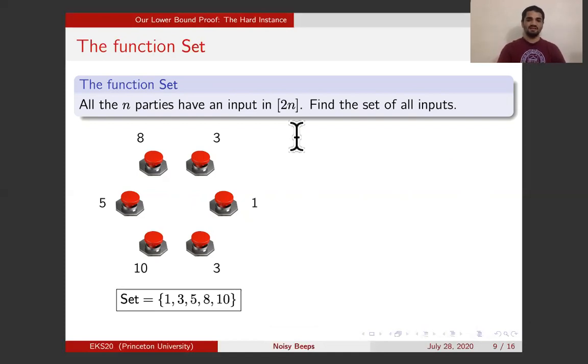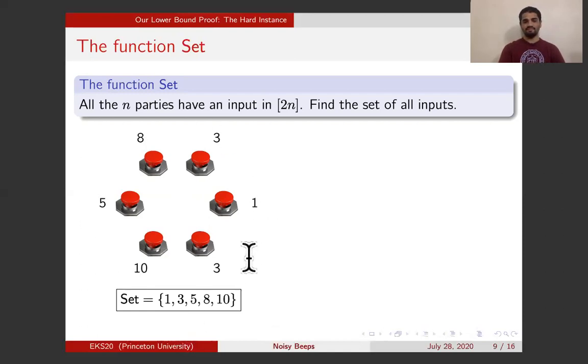The communication task is the following function set. You have n parties in the beeping model. These n parties, n is 6 here, have as input a number in 2n. So they have an input, a number between 1 and 12. And they want to compute the set of all inputs to all the parties. In this case, they want to compute the set 1, 3, 5, 8, 10, which is the inputs that all the parties have.